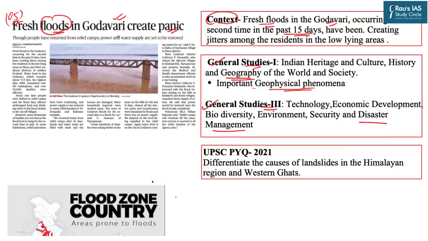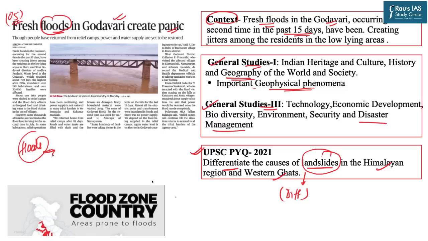So today's session will be dedicated to the reasons responsible for floods as well as their prevention and management. If you go by the previous year question paper analysis, the question said: differentiate the causes of landslides in the Himalayan and the Western Ghats region. Despite the fact that this question is related to landslides, the underlying theme is the difference in the factors responsible behind landslides in these two particular regions.